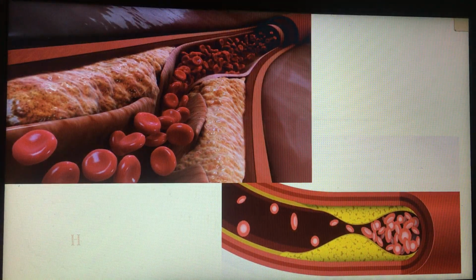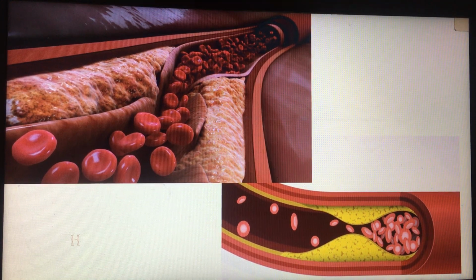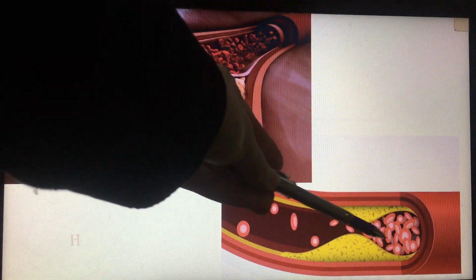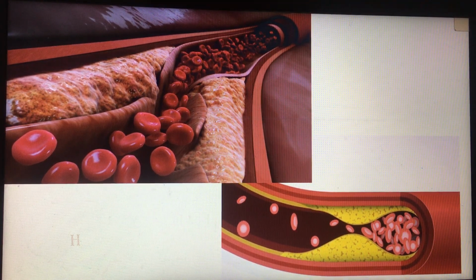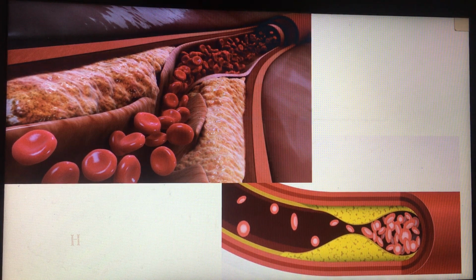If you remember, in 8th grade we studied atheroma: if fats deposit at the wall of the arteries, that will make atheroma, so the blood cannot pass. So eating too much fat is very dangerous and makes very big problems.